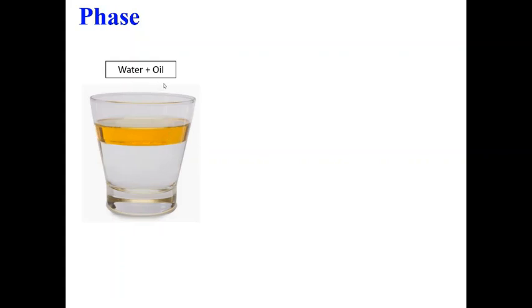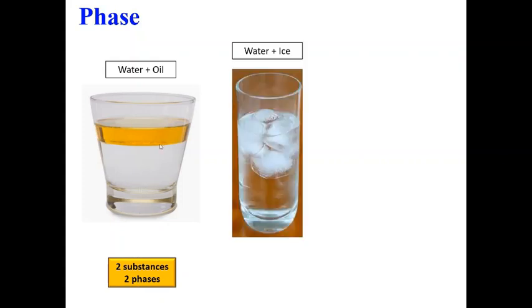So let's say we have water and oil here. These two are both in liquid state, but they form different phases. So I can say we have two substances here, water and oil, and I have two phases for both of them. Similarly, we could also have water plus ice. You can see they define a boundary.